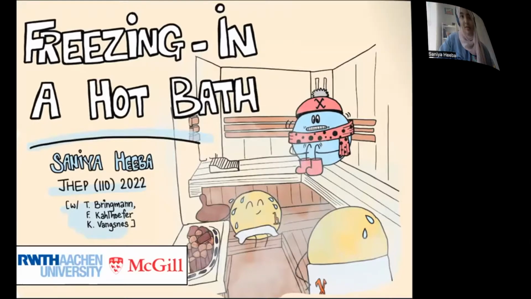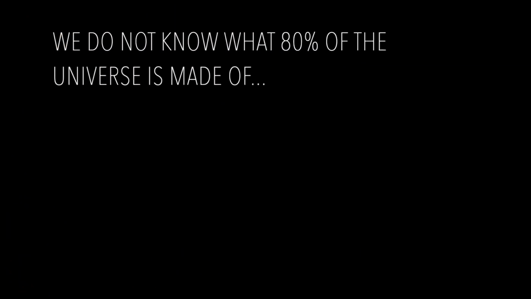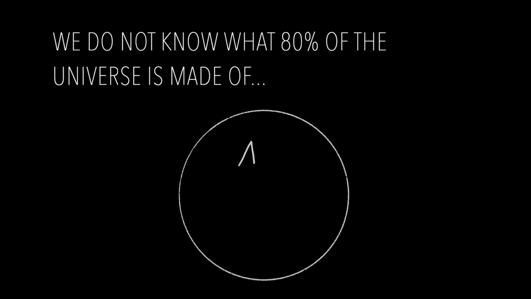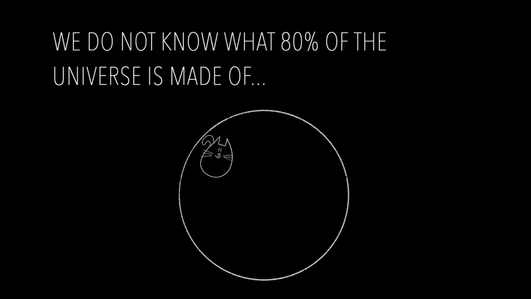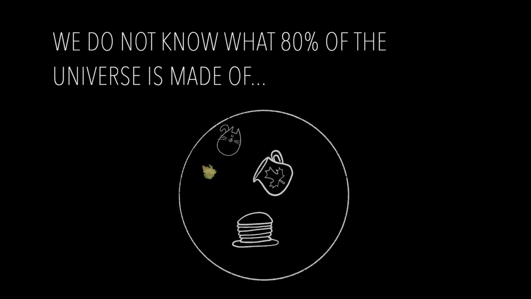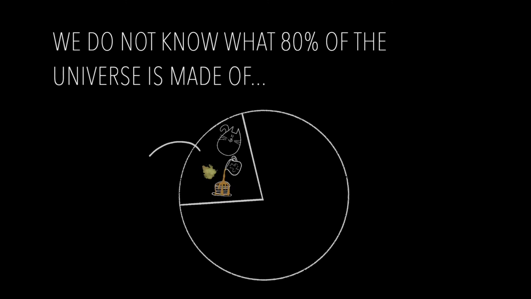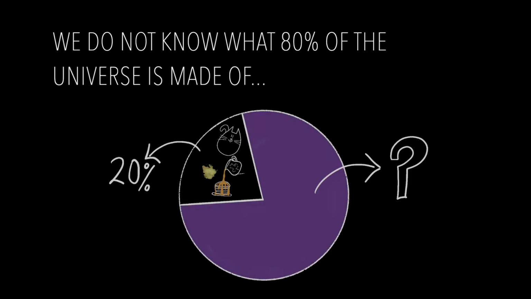So let's get started. The premise of most of my work is that we don't really know what 80% of the universe is made out of, which is to say that if we think of the universe's matter budget, all of the things that we can see or touch, such as fluffy cats, or stars in distant galaxies, or pancakes with too much maple syrup, only make about 20% of the universe's matter content. As for the remaining 80%, we have very little idea of what it is.